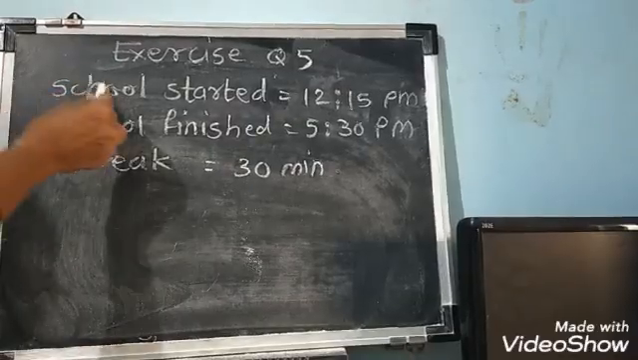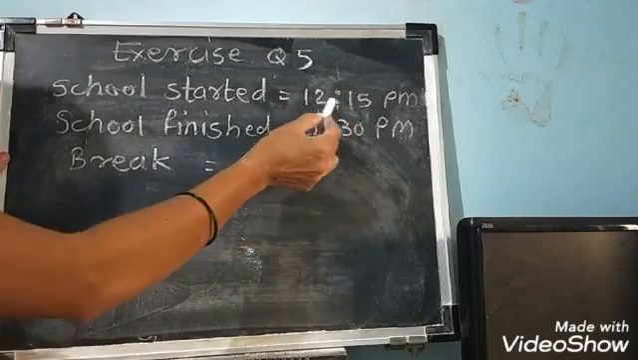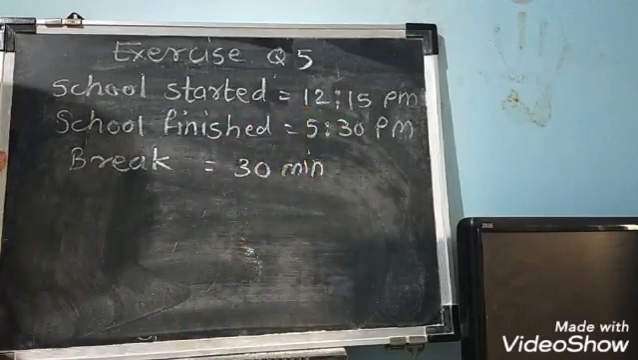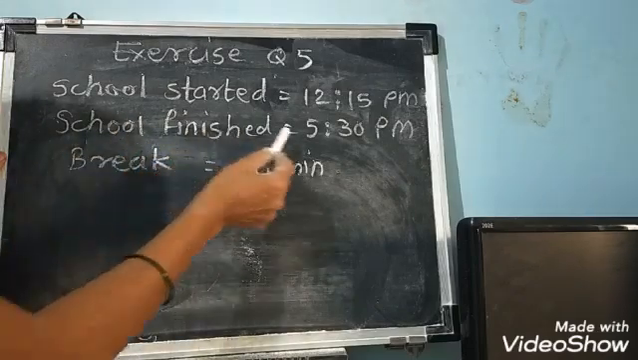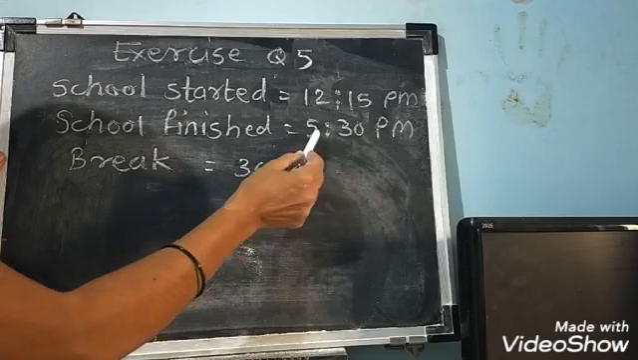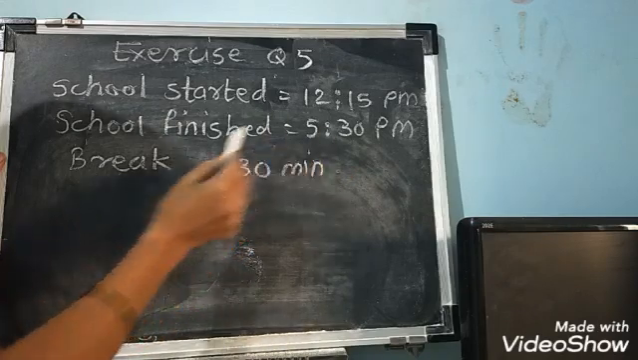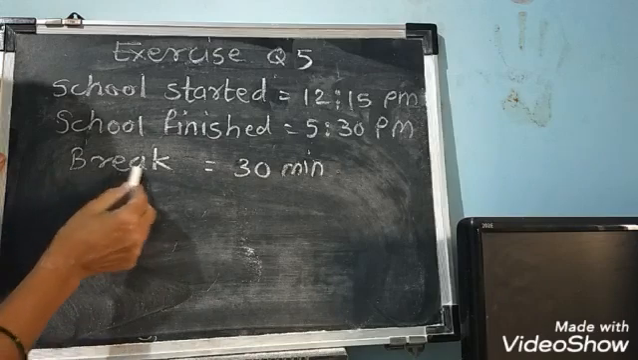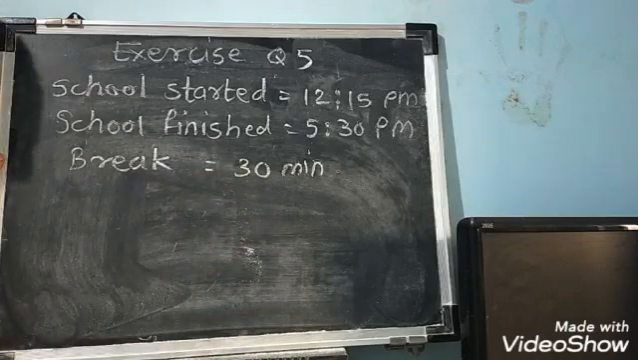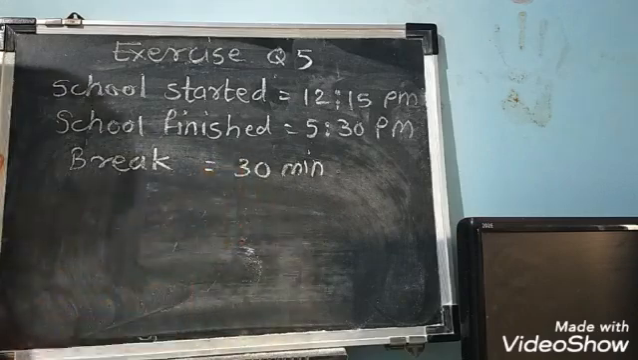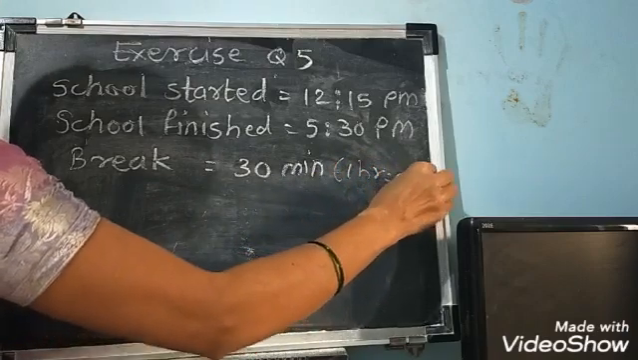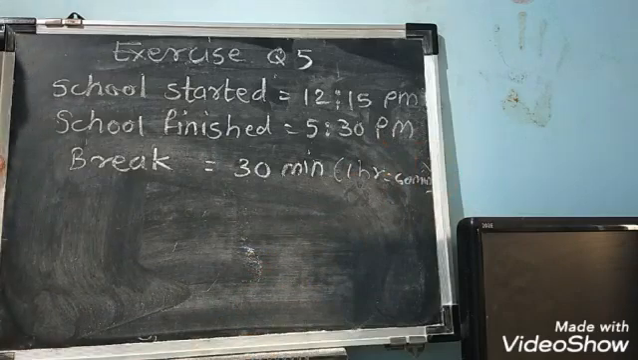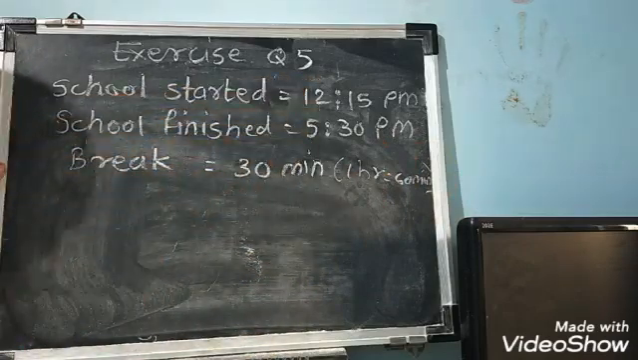See students, here school started at 12:15. That means 15 minutes past 12, quarter past 12. School finished at half past 5. That means 5:30 evening. And break is for half an hour. So half an hour break means 30 minutes, because 1 hour means 60 minutes. That means half an hour means 30 minutes. So in this way we have found the time.